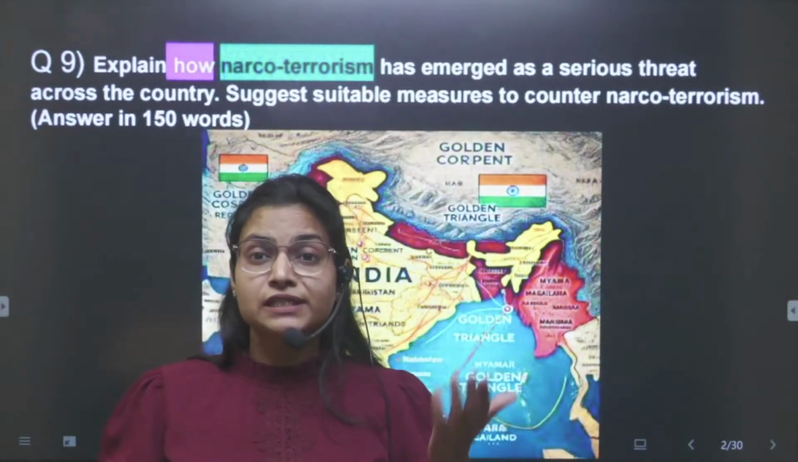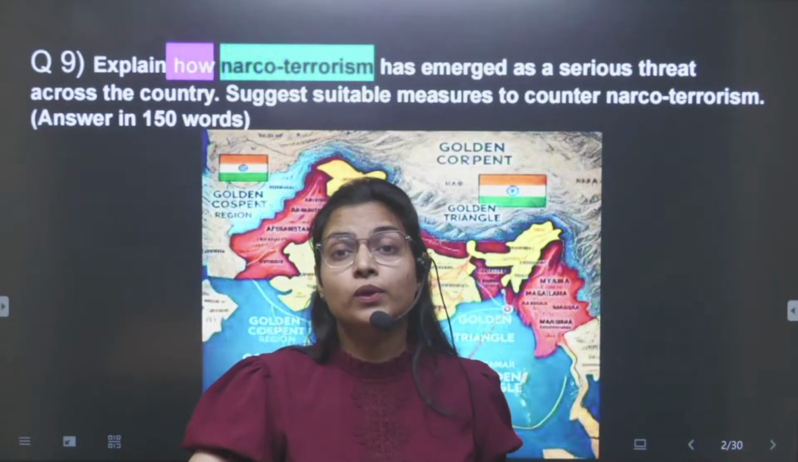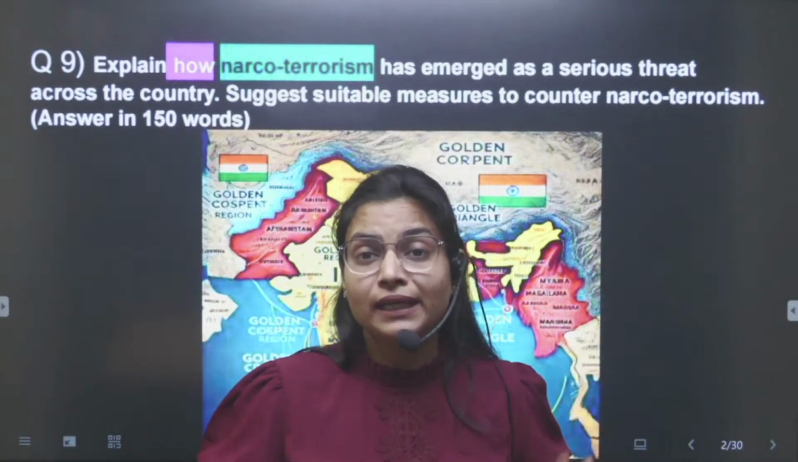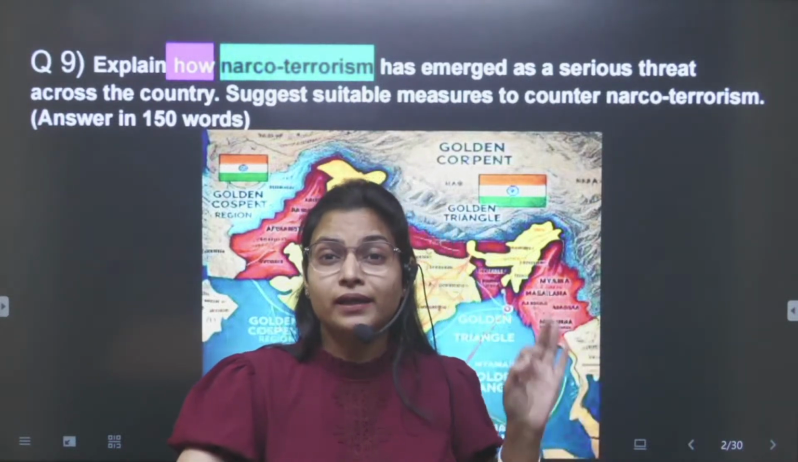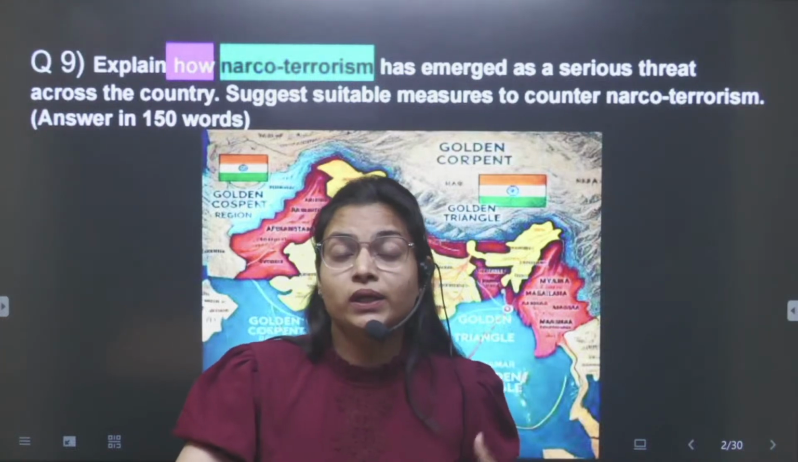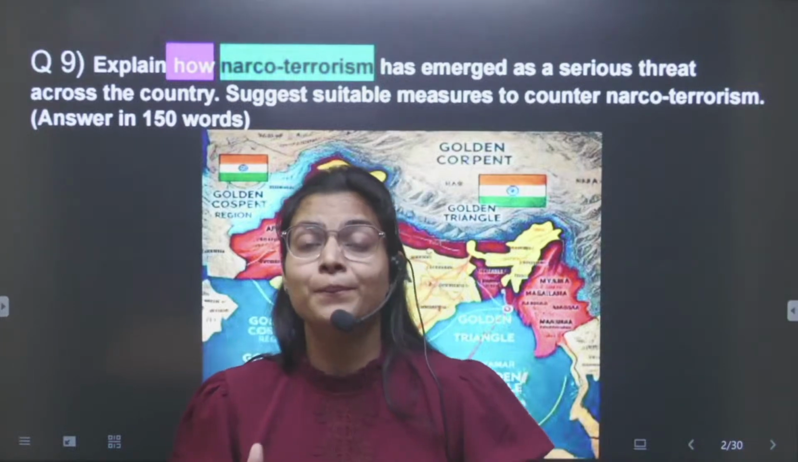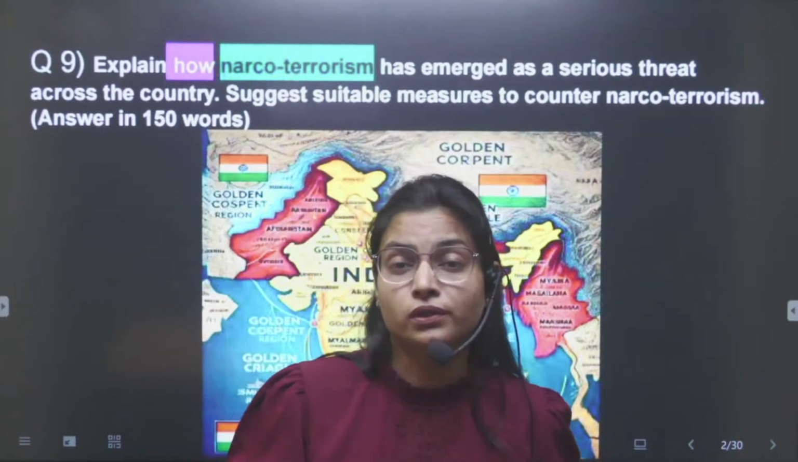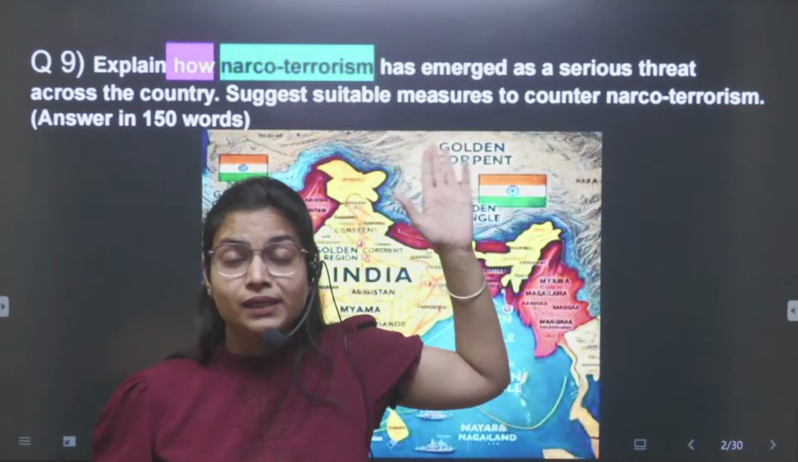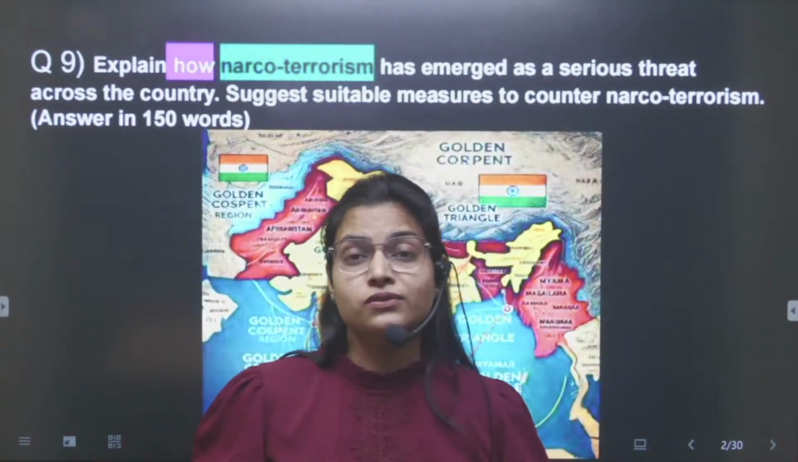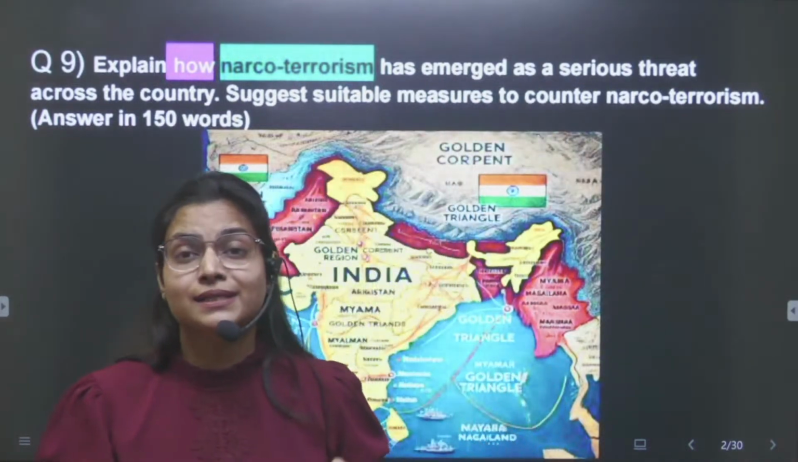So firstly you will identify the keyword here. Secondly, you will look at the directive words so that you can decide the sub-parts of the question. Now in this question there are 2 sub-parts. One is how it is emerging as a serious threat. The second sub-part is the measures.